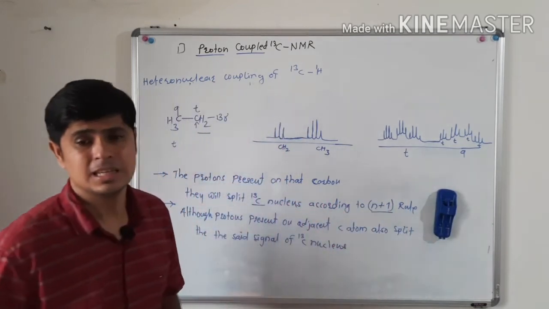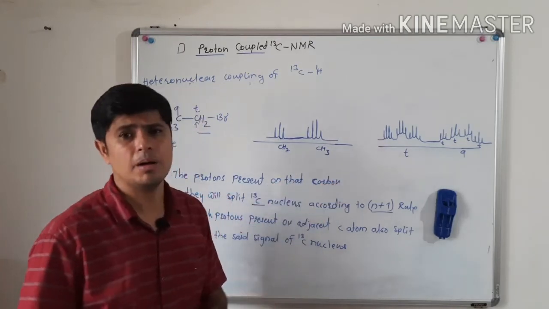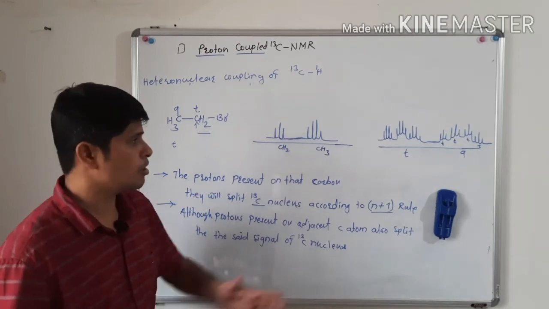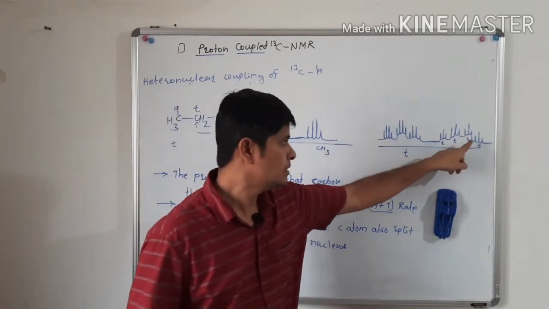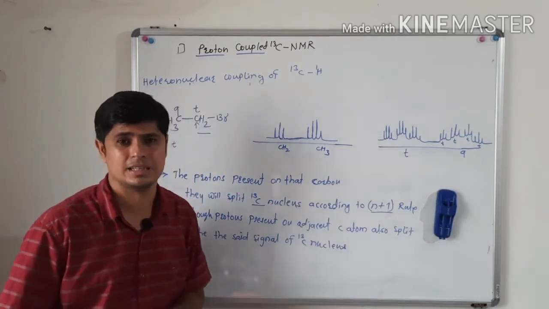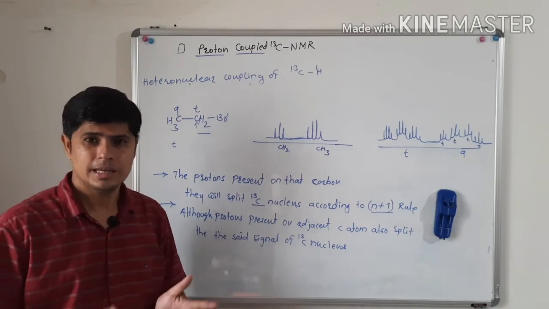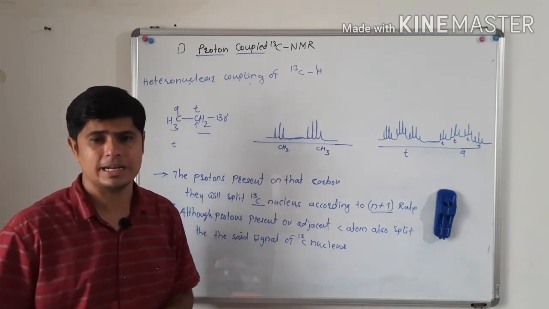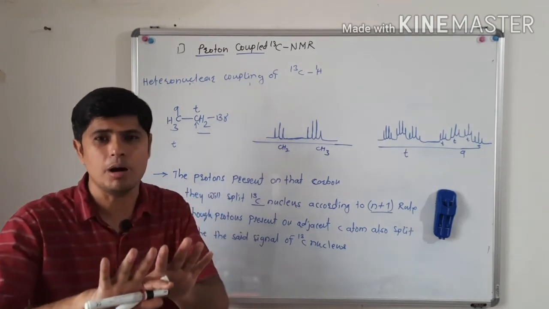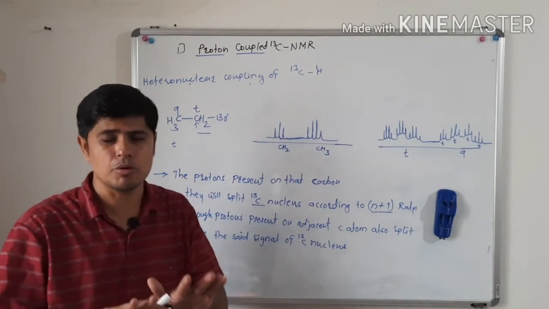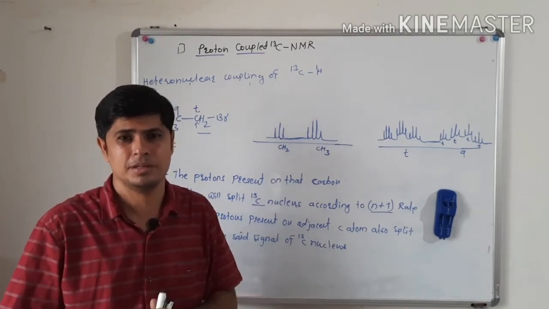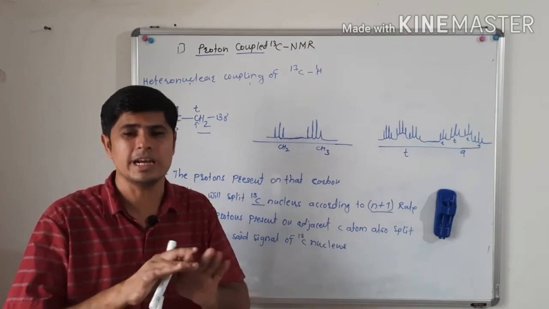So you will see such a spectrum for the ethyl bromide molecule. How many lines are there? 12 and 12, so 24 lines are there. Suppose we have a molecule of 4-5 carbon atoms and so on, there will be much more overlapping of multiplets. Most of the peaks will get overlapped.